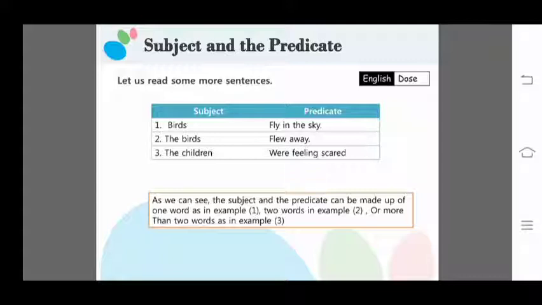So hence it is clear that the subject might be of one word, two words, or more than two words. There is no limitation. As we can see, the subject and the predicate can be made up of one word, as in example 1, or two words, as in example 2 and example 3.